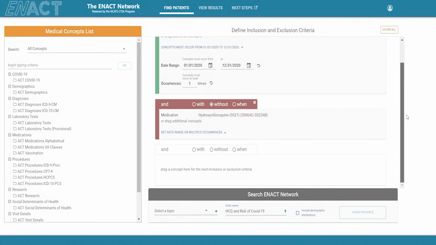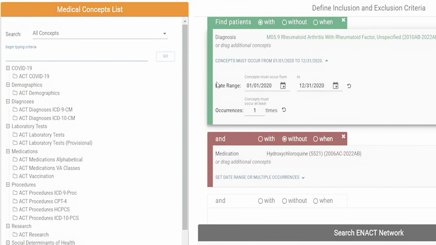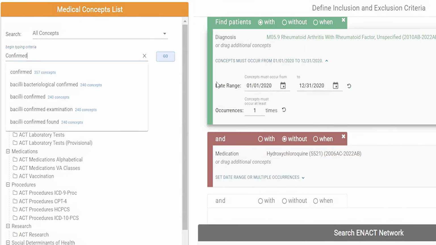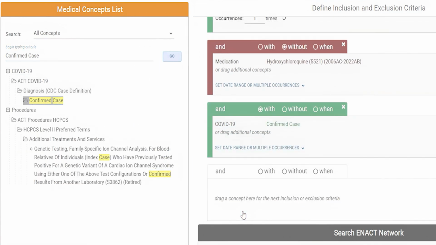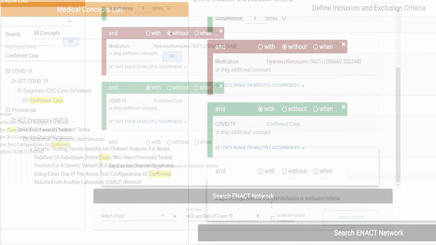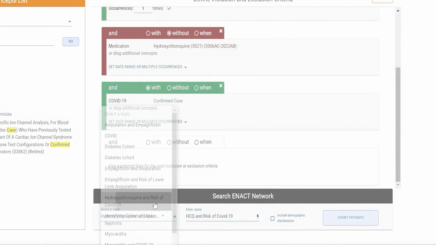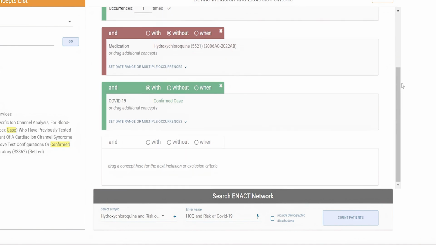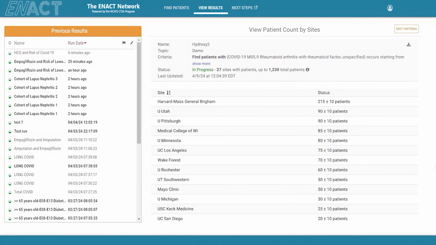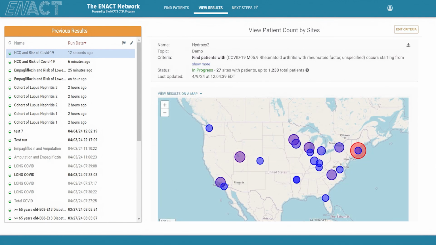Similar to query number 1, we're using patients that have rheumatoid arthritis, and especially within that date range of January to December of 2020, as that is when this concern about hydroxychloroquine as a prophylaxis for COVID came about. And so now we will be running a query of patients with rheumatoid arthritis who are not on hydroxychloroquine and who did have a confirmed case of COVID-19. Again, we have results within a few minutes.